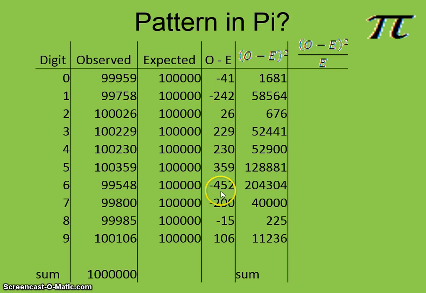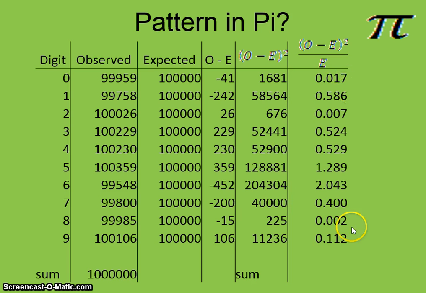For example, these differences would be considered very significant if your expected numbers were maybe 200. These numbers would be very significant. But because our expected is actually 100,000, are these significant? Well, maybe. Let's see. That's why we divide by the expected, to put it in relation to the expected. And there we have a bunch of numbers.